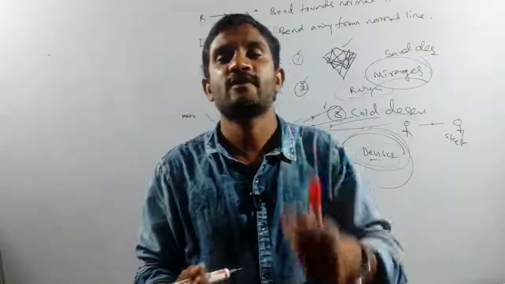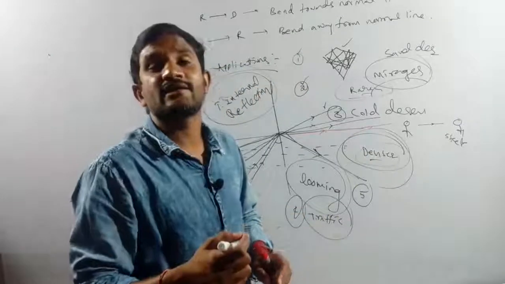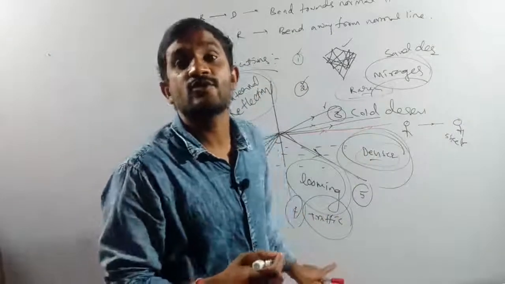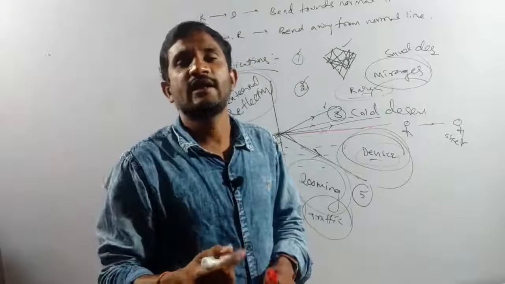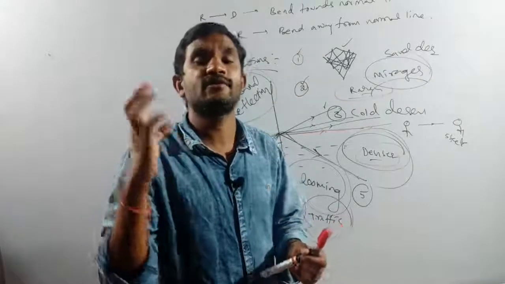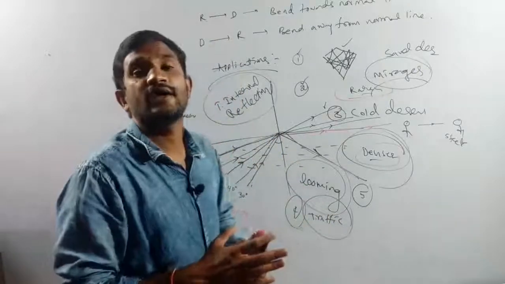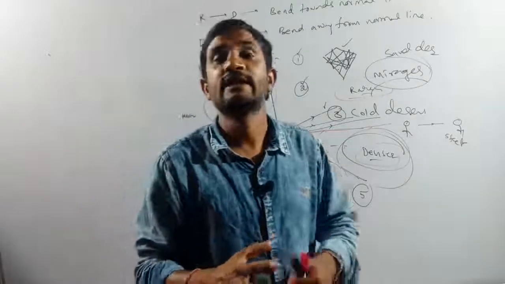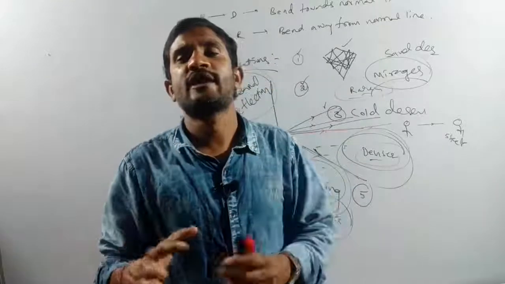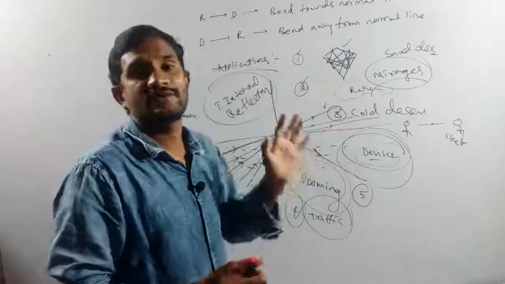Optical fibers work on the basis of total internal reflection. Again, laparoscopy, endoscopy, and such concepts also work on the basis of total internal reflection. These are the everyday applications of total internal reflection of light.